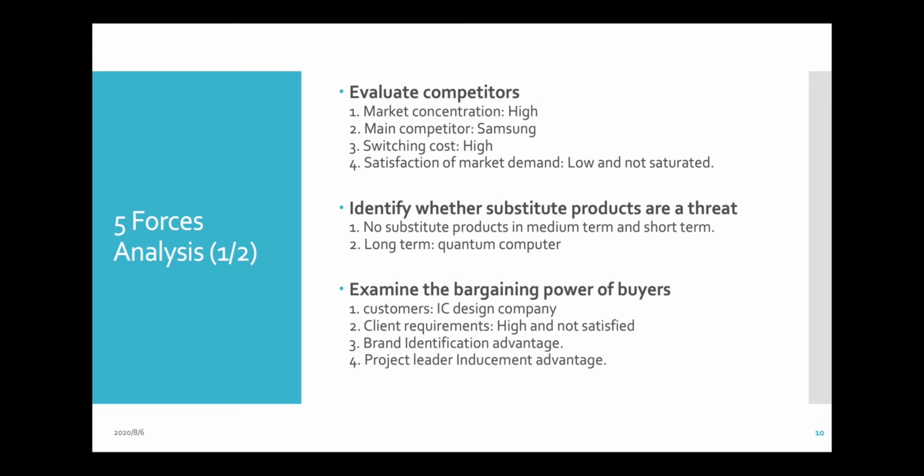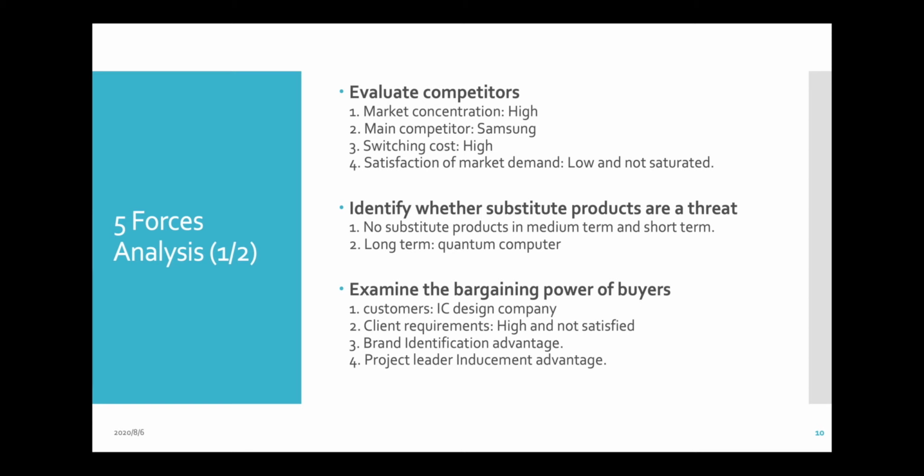Next, identify whether substitute products are a threat. Right now, a lot of devices require TSMC to make their chips, the CPU, so it should face very good production in the future.